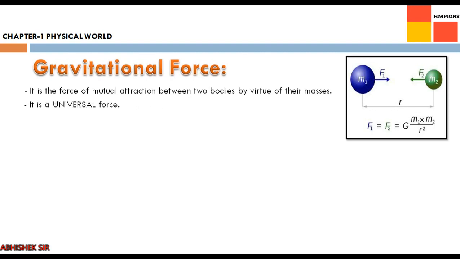So it is called a universal force. Why? Just now I gave the example that gravitational force may act between you and any object, so it acts between any two objects in this whole universe. That is why we call gravitational force a universal force. Every object in this universe attracts every other object. But why are objects not being attracted towards each other if there is an attractive force? Because gravitational force is the weakest force.